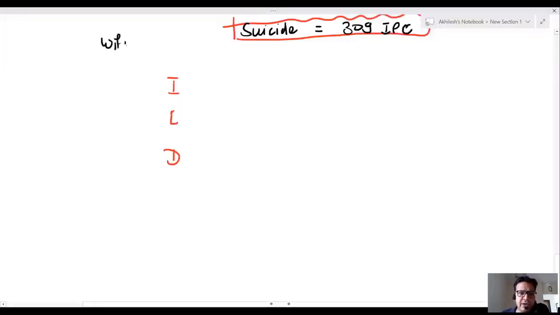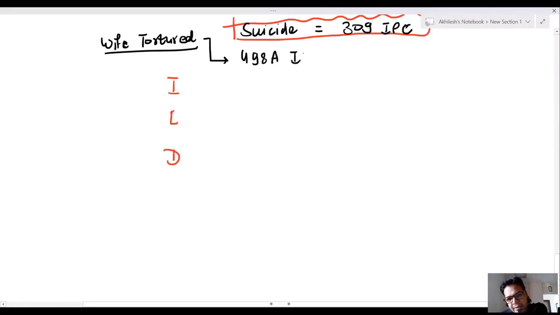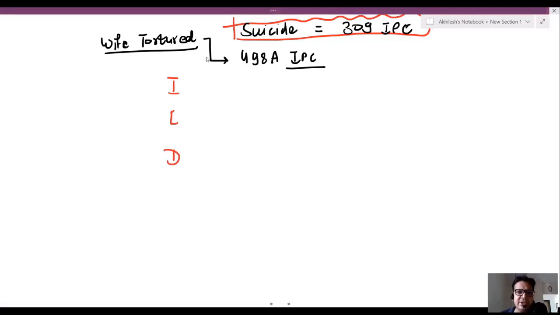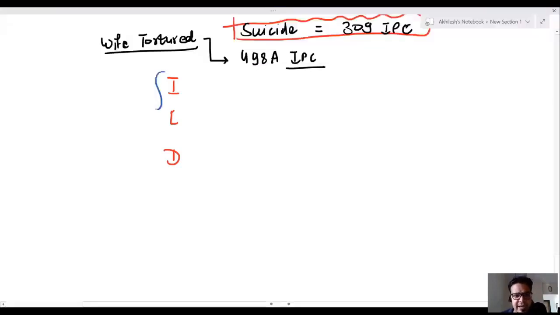Wife is tortured, physically or mentally. There is 498A IPC. Battered wife. Wife is tortured. It is 498A IPC. ILD, interstitial lung disease. But sir, here it is not interstitial lung disease. It is injury, life, and death.